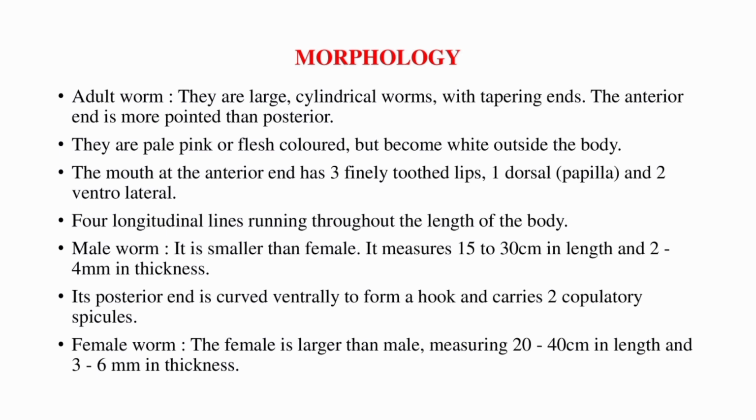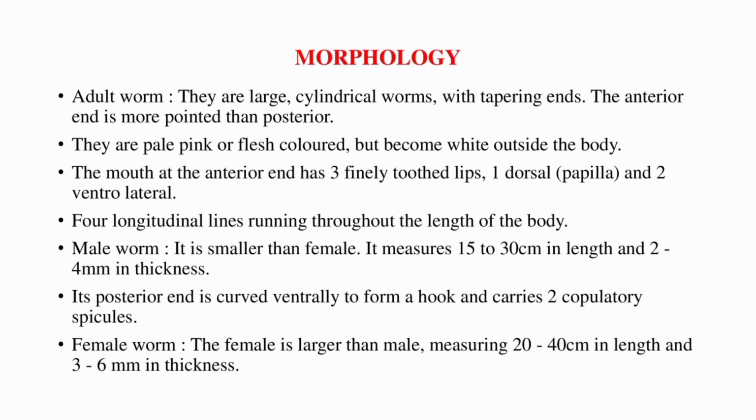Male worm: it is smaller than the female. It measures 15 to 30 cm in length and 2 to 4 mm in thickness. Its posterior end is curved ventrally to form a hook and carries 2 copulatory spicules.